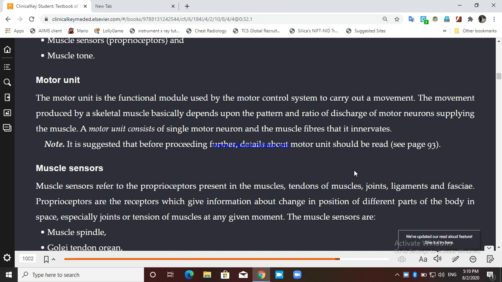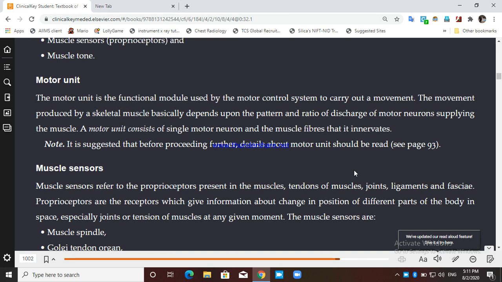As we know, a motor unit consists of a single motor neuron and the fibers it supplies to the different muscle fibers. So a single motor neuron with the muscle fibers it innervates, it supplies, that constitutes a motor unit. That should give you some characteristics about the motor unit.